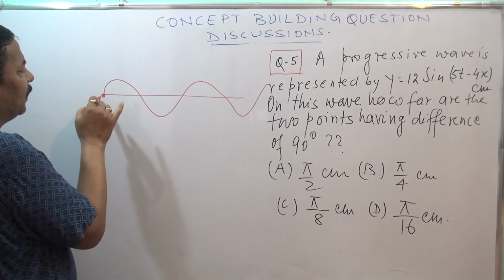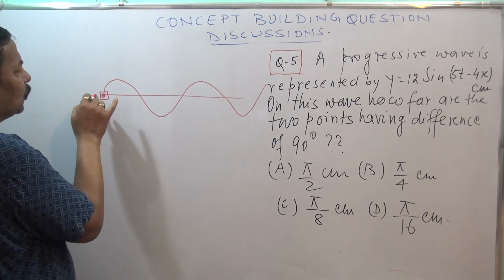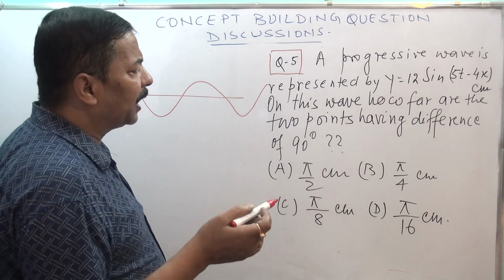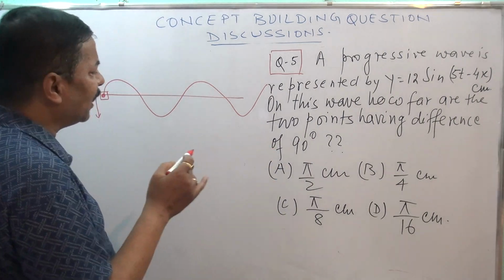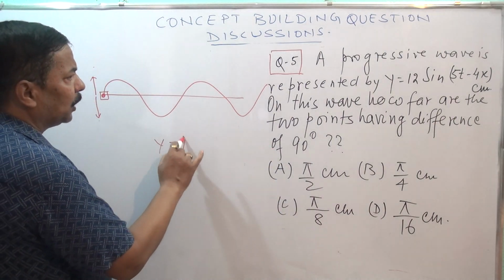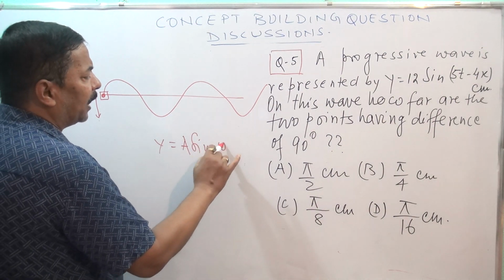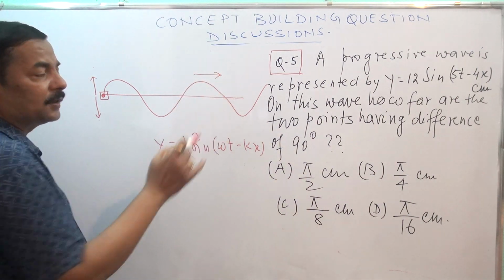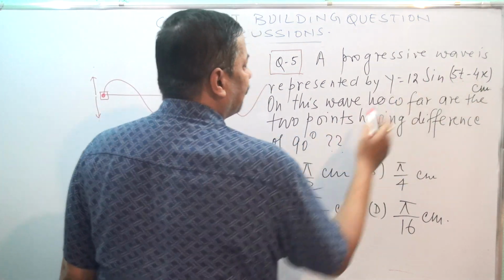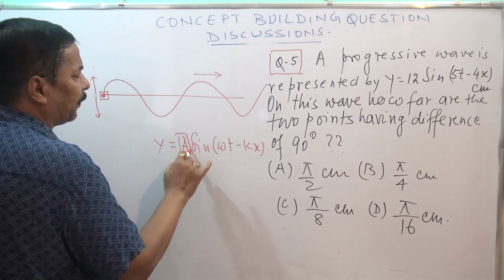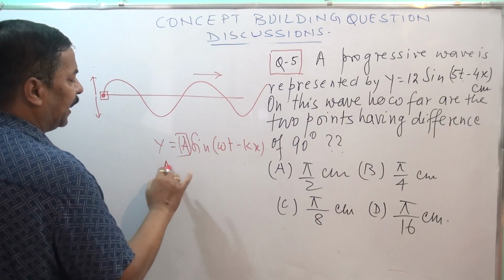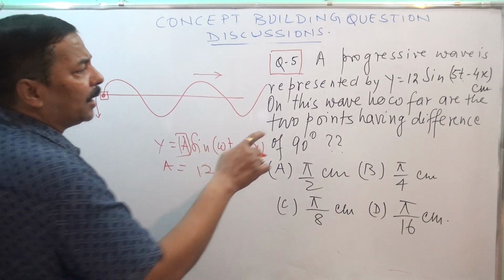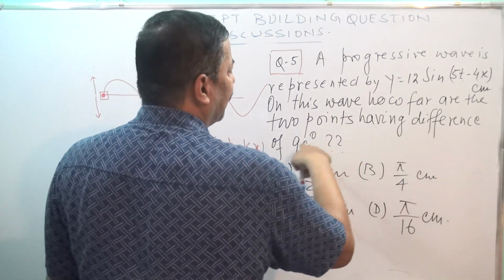Here the particle is performing simple harmonic motion from plus A to minus A. If we compare with the standard relation, y = A sin(ωt − kx), the wave is going in the positive x direction. Why? Because here the sign is opposite. So we can understand A = 12 centimeter. That we have understood. And 2 points are having a phase difference of 90 degrees.